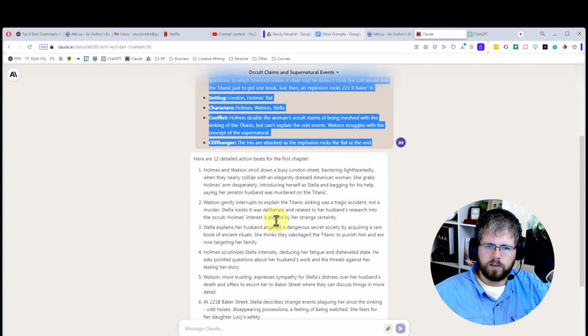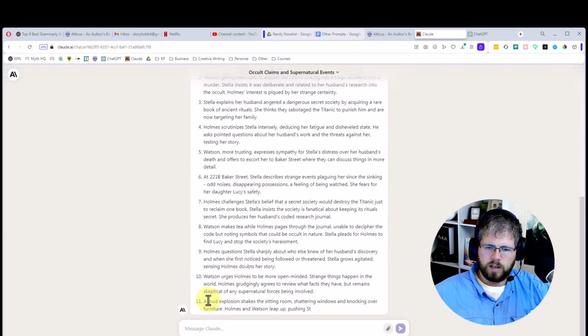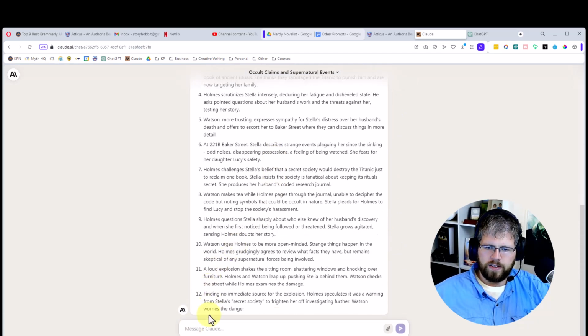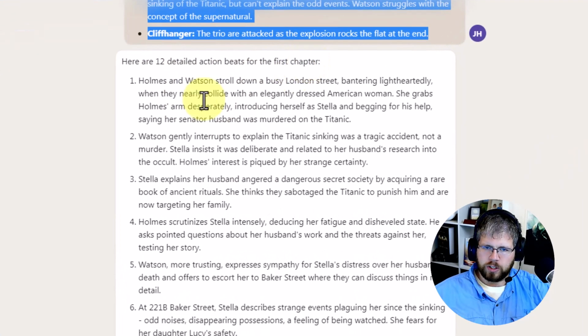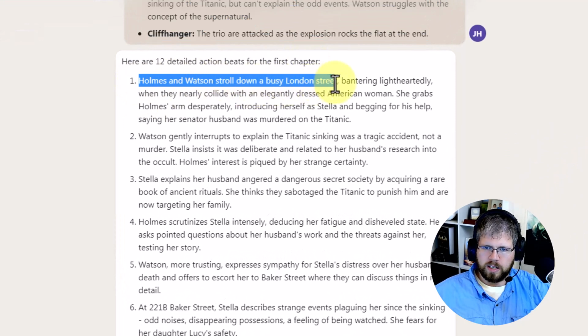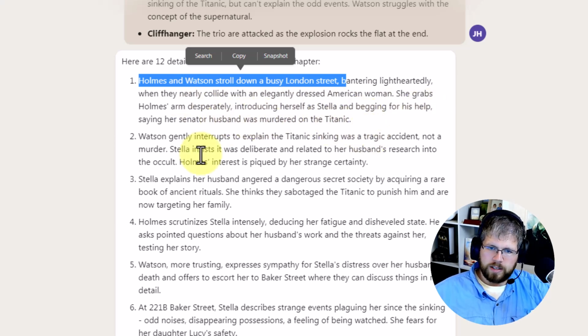All right, back to Claude here, and we now have almost 12 story beats. Let's read through the first couple of these. It says here, 12 detailed action beats for the first chapter. Holmes and Watson stroll down a busy London street, bantering lightheartedly, when they nearly collide with an elegantly dressed American woman. She grabs Holmes' arms desperately, introducing herself as Stella and begging for his help, saying her senator husband was murdered on the Titanic. Watson gently interrupts to explain the Titanic sinking was a tragic accident, not a murder. Stella insists it was deliberate and related to her husband's research into the occult. Holmes' interest is piqued by her strange certainty.